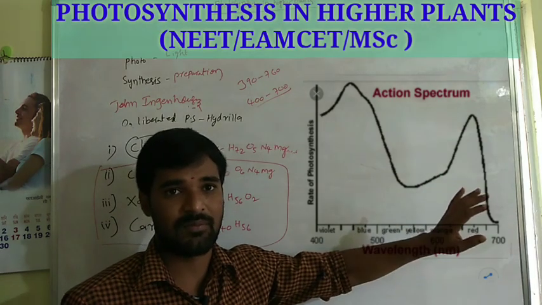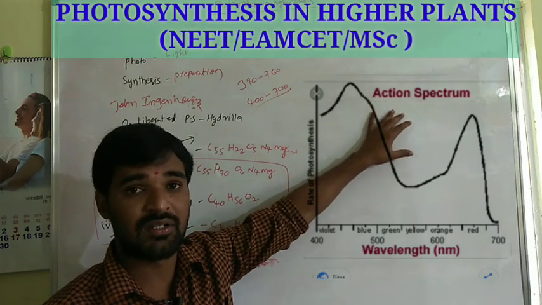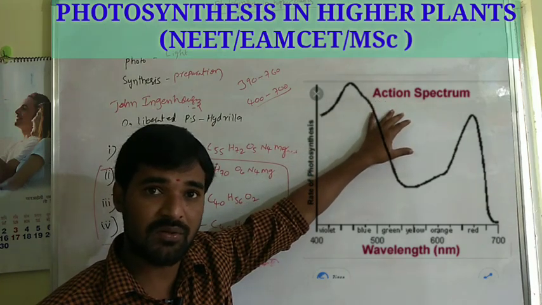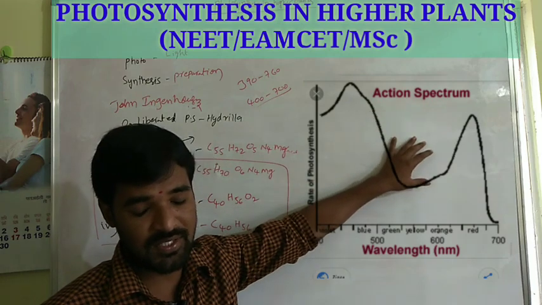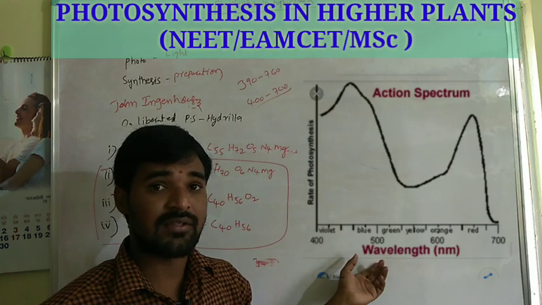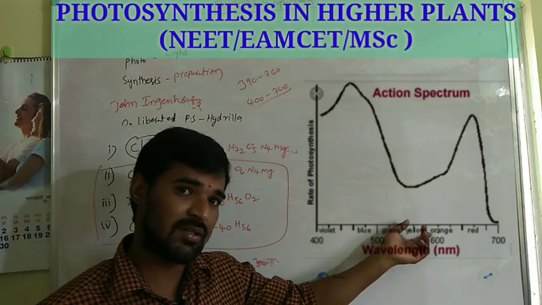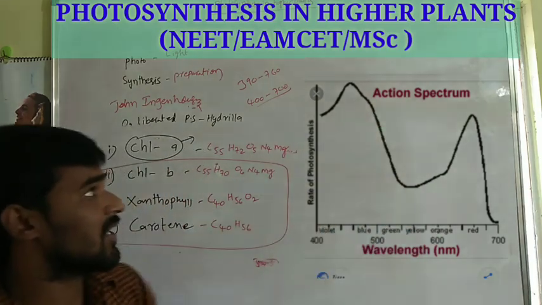That is the action spectrum. But for the light energy, some pigments absorb more, some absorb less. That is the absorption spectrum. Here the rate of photosynthesis is high or low. That is the action spectrum. This is the absorption and action spectrum.